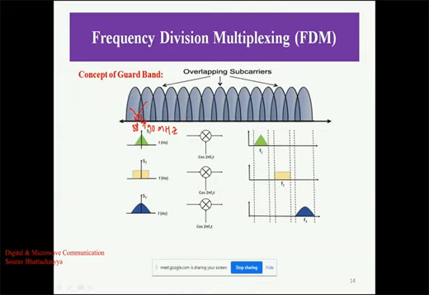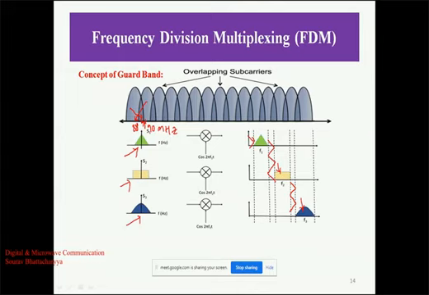So here, this is the first spectrum, second spectrum and third spectrum, and these three spectrums are combined here, F1, F2 and F3. These three spectrums are divided with a guard band, and this guard band is used to avoid overlapping of the corresponding signals.